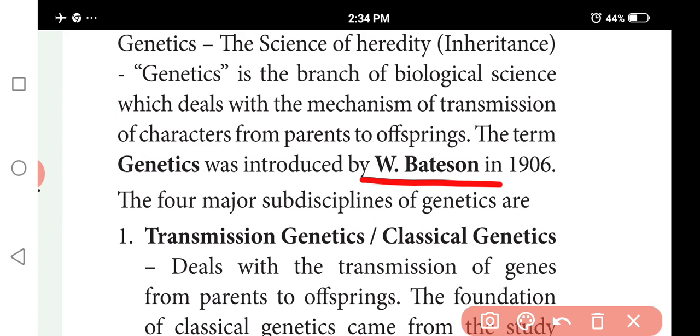The term genetics was first proposed by W. Bateson in 1906.